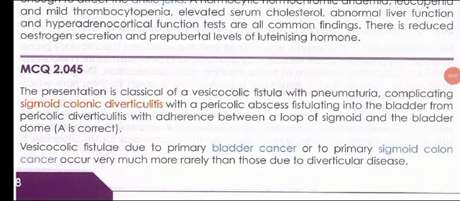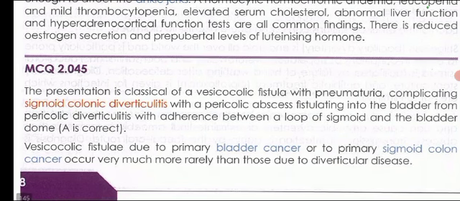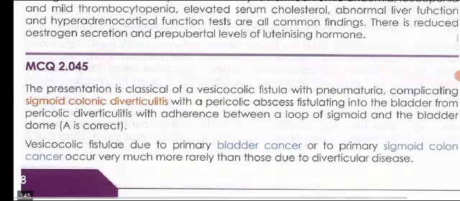The presentation is classical of a vesicocolic fistula with pneumaturia complicating a sigmoid colonic diverticulitis, with a pericolic abscess fistulating into the bladder from a pericolic diverticulitis, with adherence between a loop of sigmoid colon and the bladder dome. So option A is correct, which is sigmoid colonic diverticulitis. It means he has a fistula between the bladder and colon.